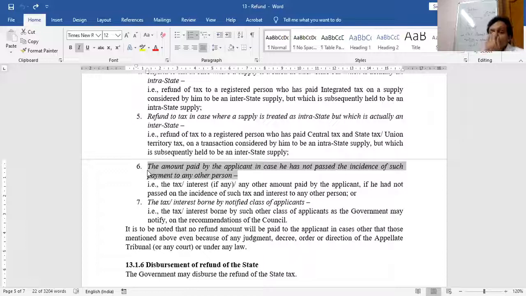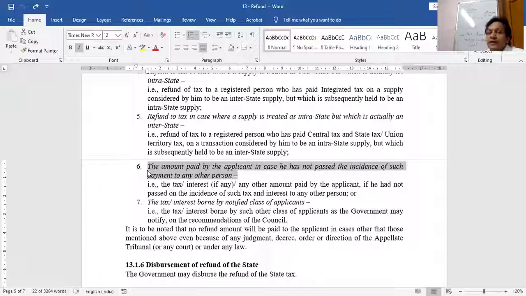As a businessman, you purchase something and you sell the product. There is no problem. You can earn the profit margin. It is justified. If the consumer is willing to pay you the amount, then there is no problem. You can earn as much money as you can. But in this case, as far as refunds are concerned under GST, no person has a right to claim that refund from the government which doesn't belong to him or her. So this is the meaning of the doctrine of unjust enrichment.